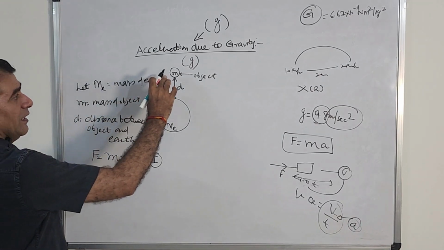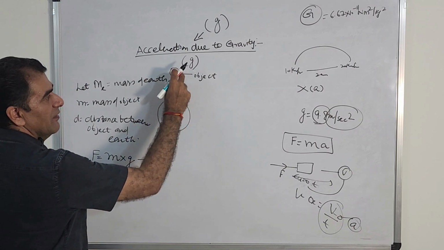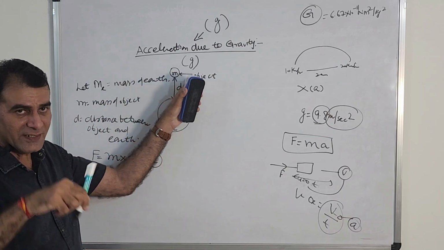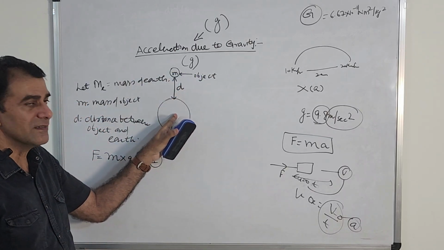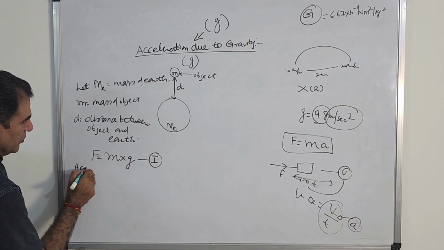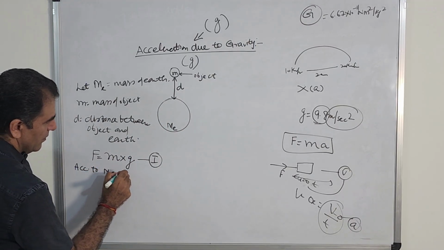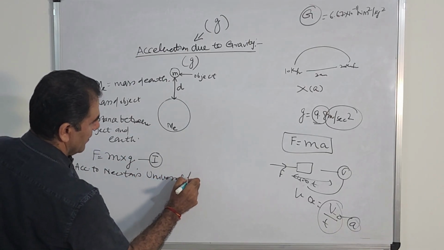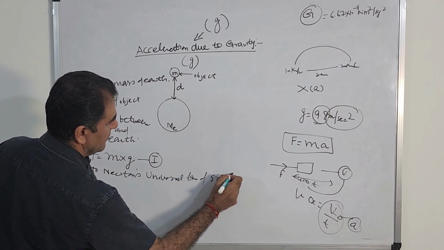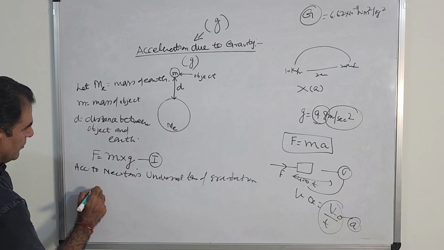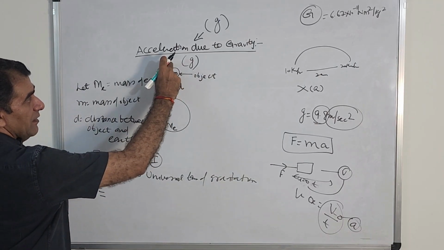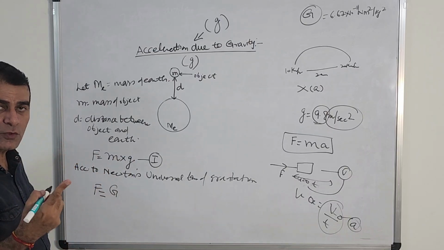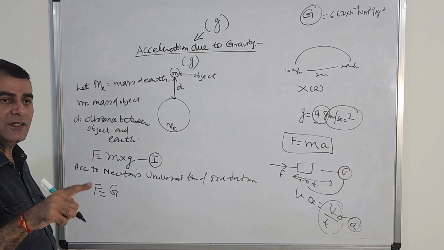So now, if we apply Newton's universal law of gravitation to two bodies, which two bodies? One is the object, this marker, and the other body is earth. So according to Newton's universal law of gravitation, the force between this body and earth will be given by capital G m1 m2, meaning mass of first body into mass of second body.